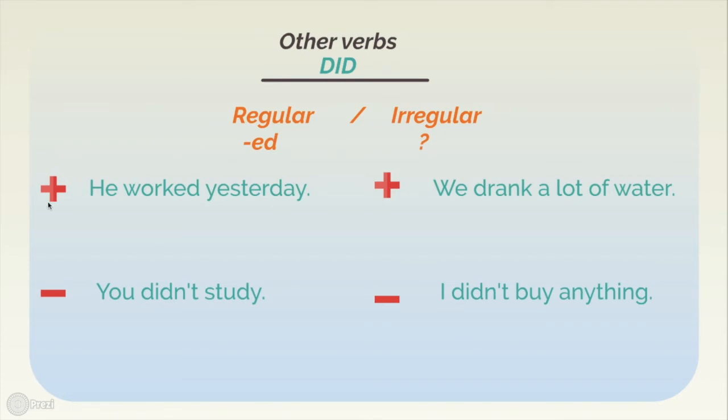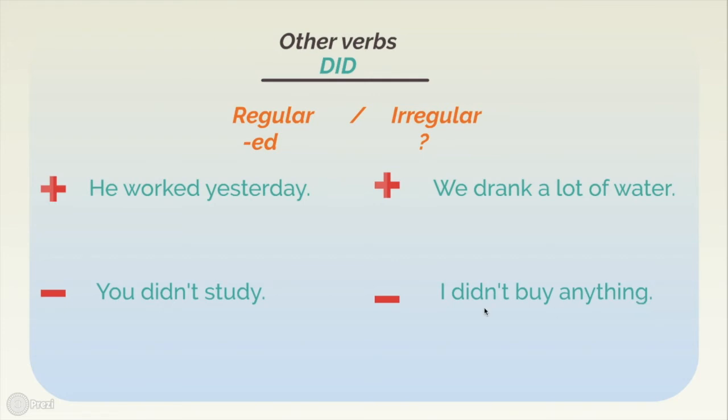So in affirmative, he worked yesterday. In negative, you didn't study. These are regular verbs. Work, worked, worked. Study, studied, studied. And irregulars such as drink, drank, drunk. Buy, bought. So in the affirmative, we drank a lot of water. And in negative, I didn't buy anything.